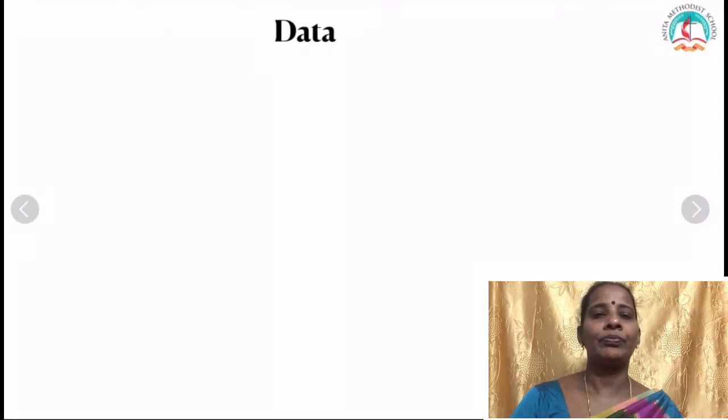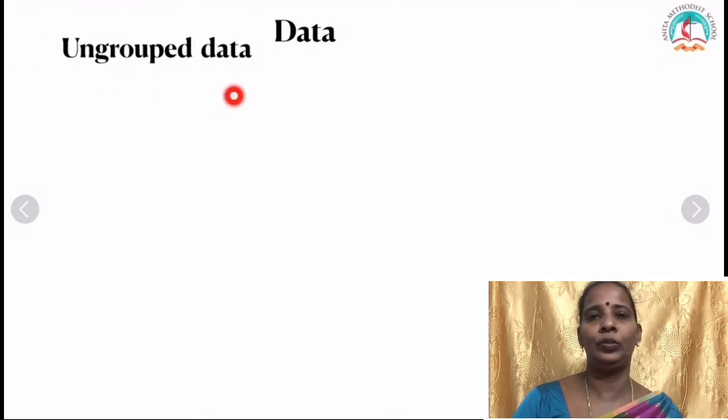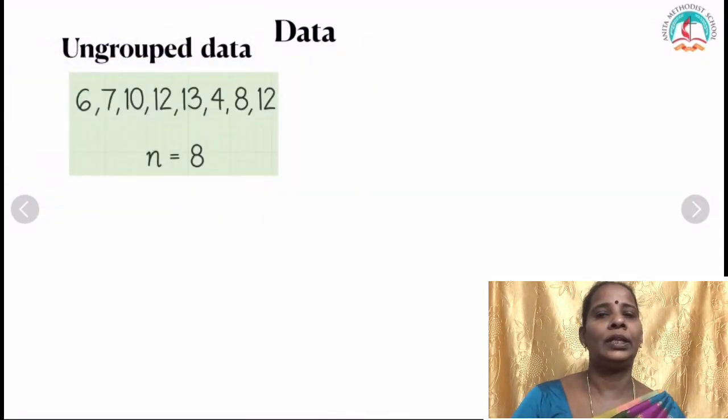Before we go into the data, there are two types of data. One is called ungrouped data, because the formula differs for grouped data and ungrouped data. First you should know how to classify. Ungrouped data means the elements are separated by commas. See, 8 data are given and the elements are separated by commas.